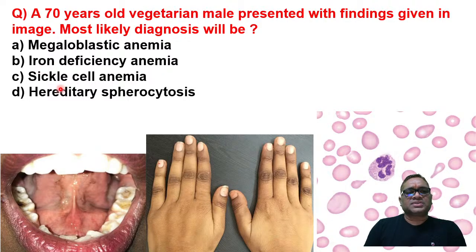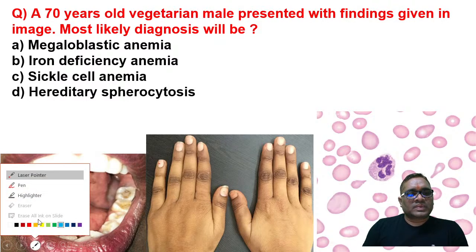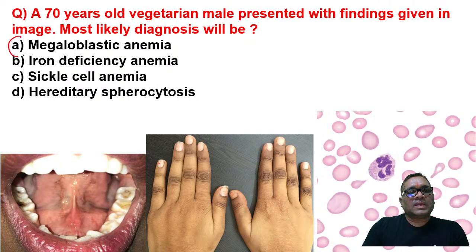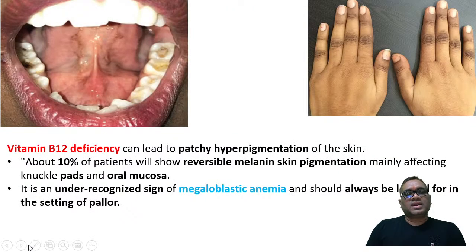It cannot be iron deficiency anemia, right? Sickle cell anemia will show you sickle cells, and hereditary spherocytosis will show you spherocytic appearance, right? So that is why the answer should be A. So this is a case of megaloblastic anemia, vegetarian male, and these findings of hyperpigmentation, right? So now we will see in detail.